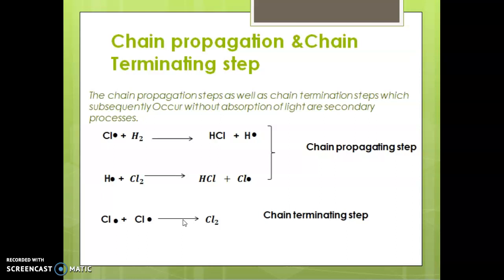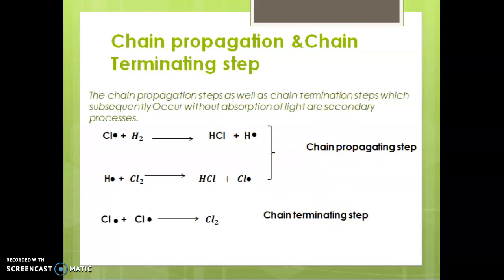The only thing is that these two, the chain propagating step and the chain terminating step, are examples of secondary process. You have to concentrate on these two examples.